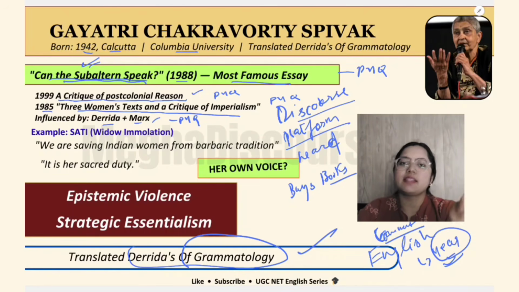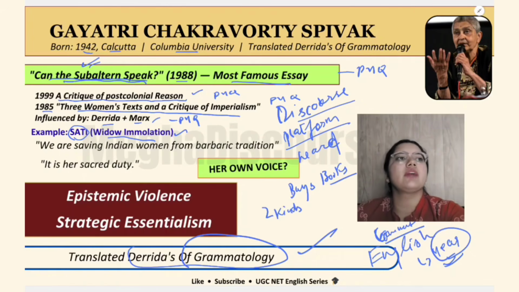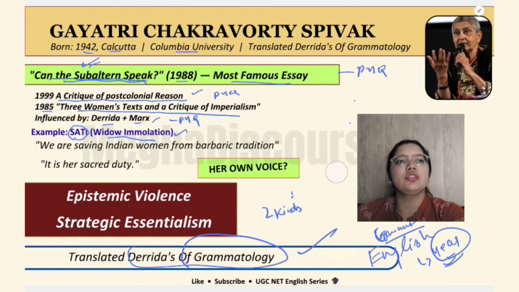So there is an example she takes, that is Sati widow immolation that I was talking about a few seconds ago. So widow immolation is basically when a widow is burnt with the dead body of her husband when the husband dies. So she has to be burned alive, I would say. So that was widow immolation. So she says that there used to be two kinds of voices when Sati was being burned.